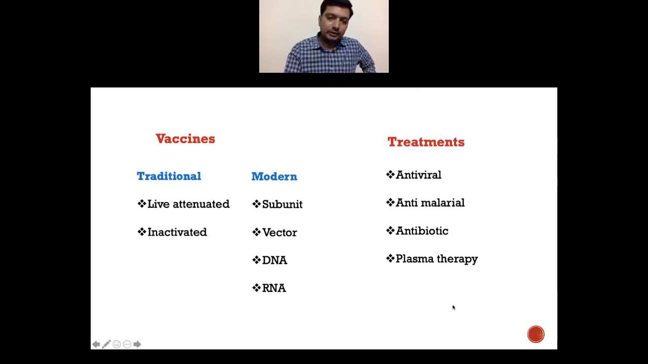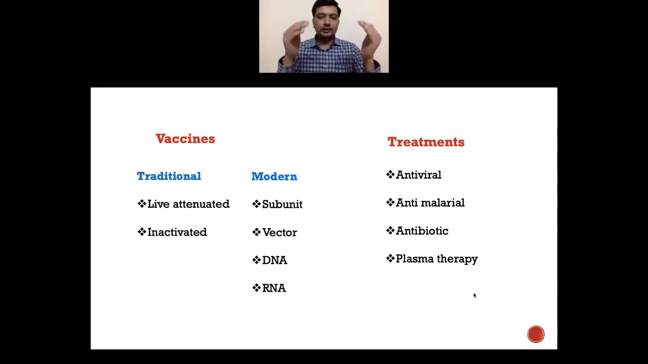But most interestingly, in recent times, we have been hearing about plasma therapy, which was also used when German flu happened almost a century ago. Here they take a person who recovered from the infection, take his blood, separate the plasma from that, and the antibodies present in it are injected into the patient suffering from the problem. So antibodies would directly attack the virus. So this again comes under what is called passive immunity that we study under immunity.